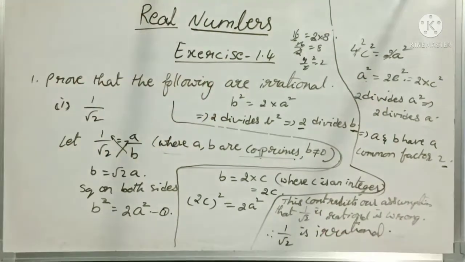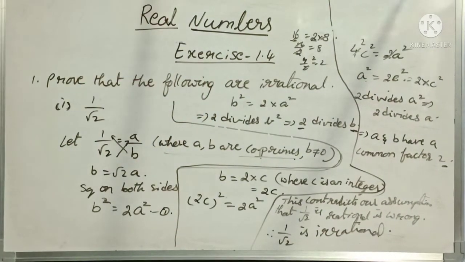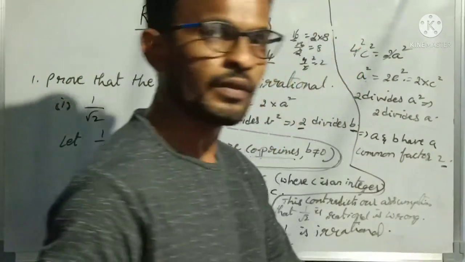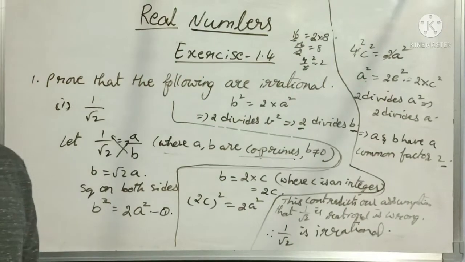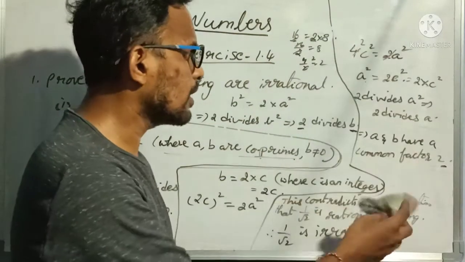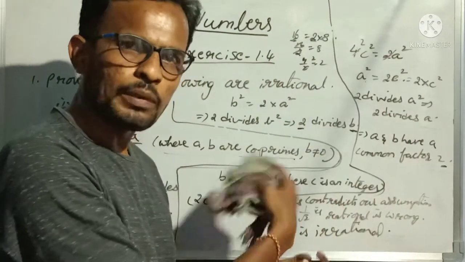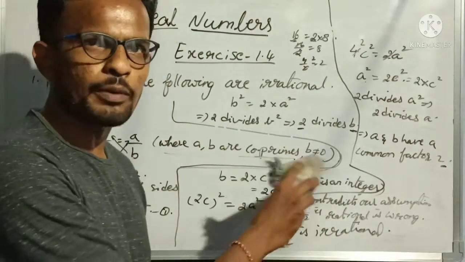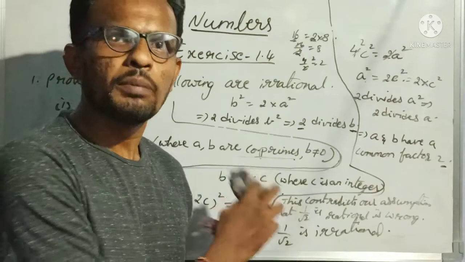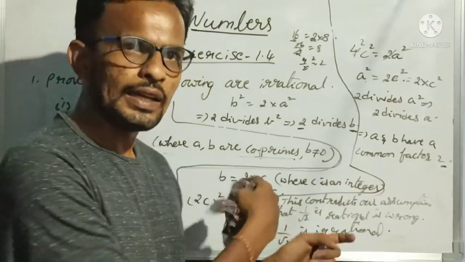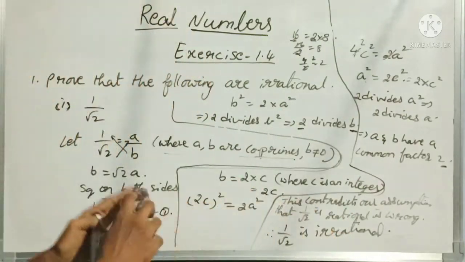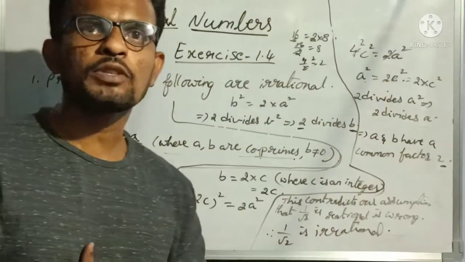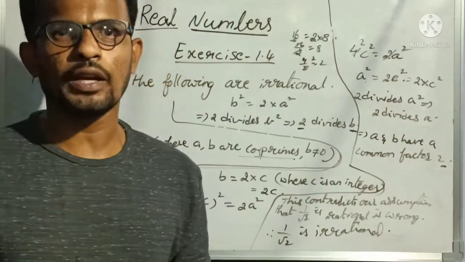This is how we have to prove the exercise 1.4 first problem. Clear? I hope everyone understood. Sorry guys, my board is not sufficient, that's why I have written like this. Please adjust. First understand the concept, that is important. Don't concentrate on how I am writing on my board, but just listen to what I am saying and understand it.